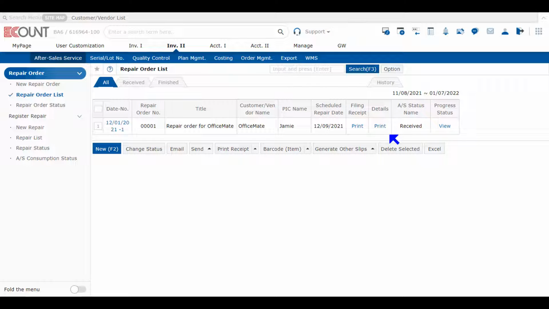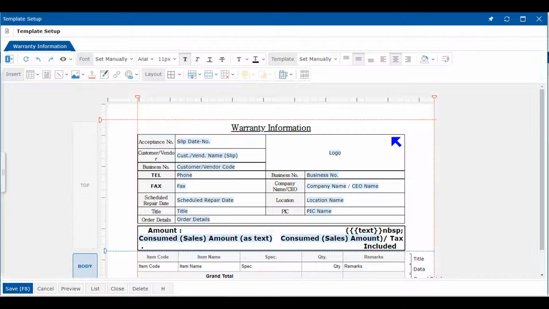Print template setup of details of repair order have been improved. Unlike the old version where we had to edit top and bottom areas in different windows using HTML scripts, now we can modify the template in a single window.